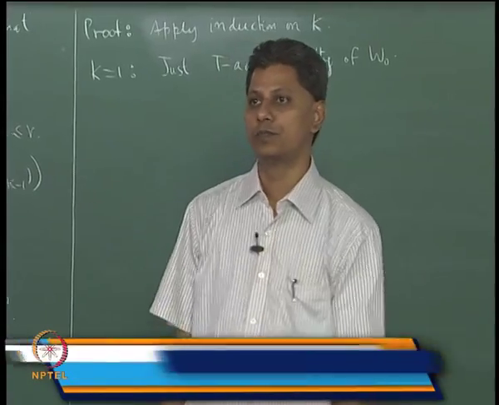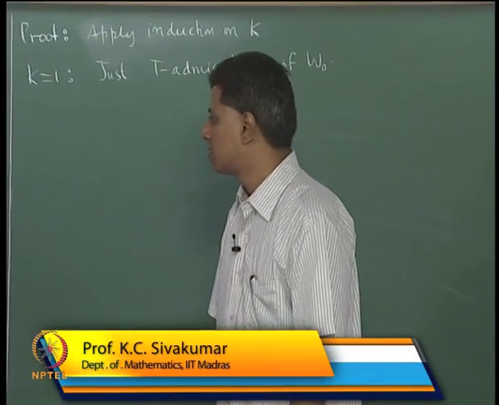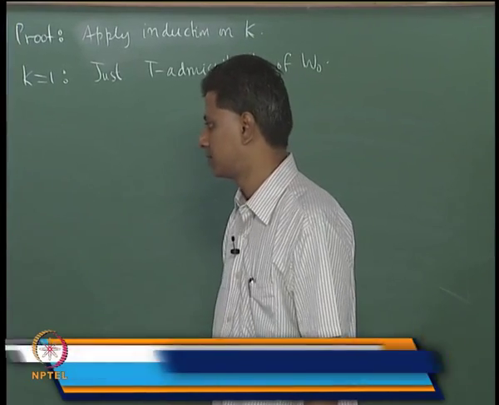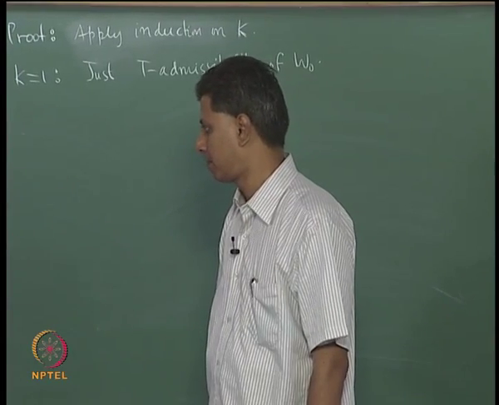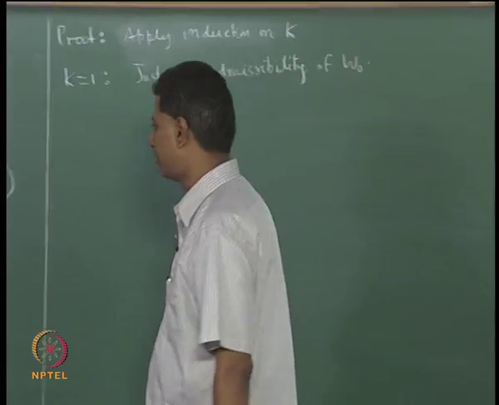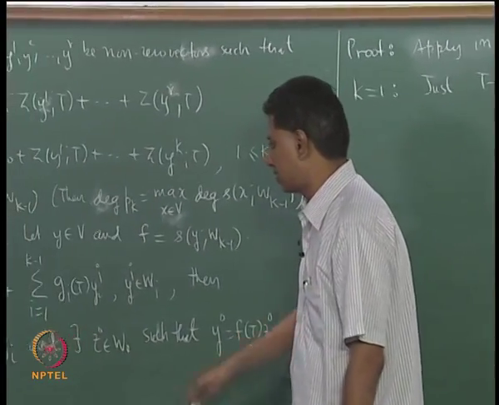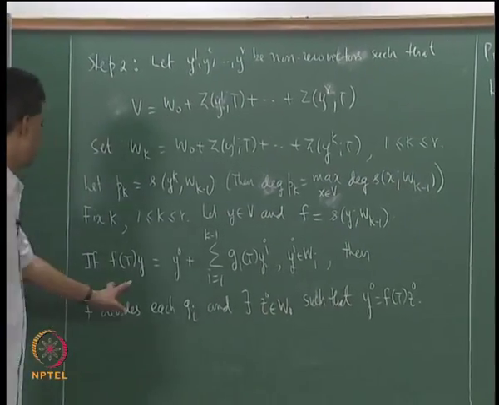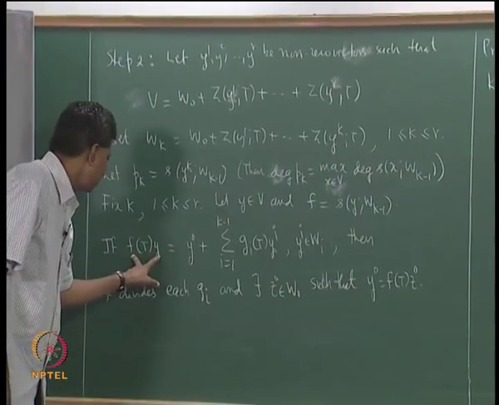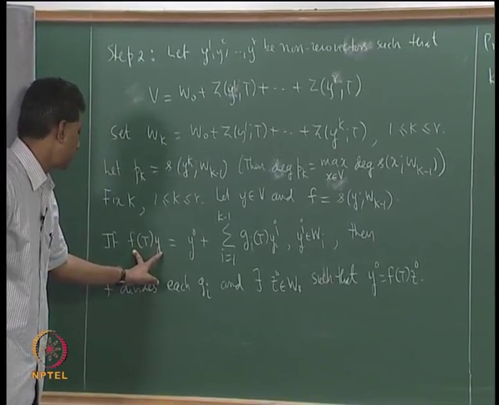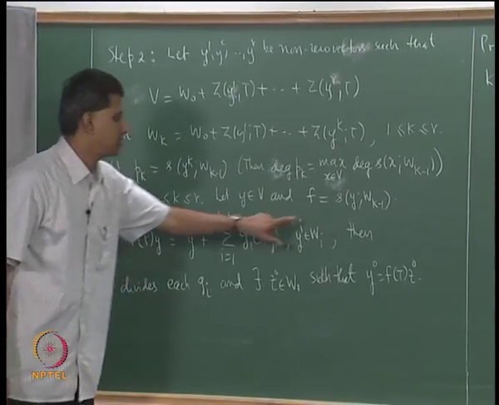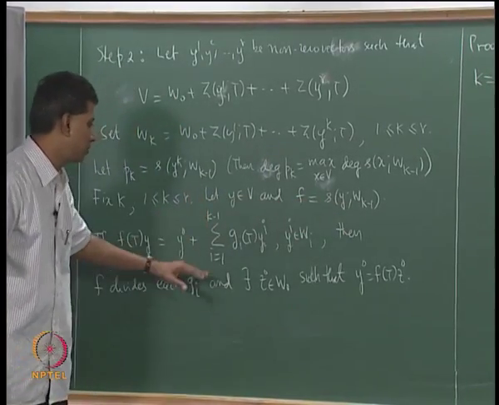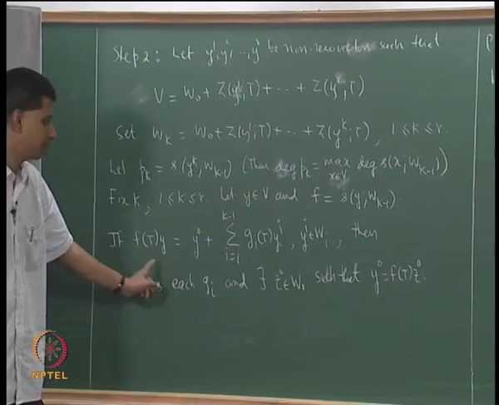Okay, we are proving step 2. Step 2, the statement I have written down once again. Essentially what we have is this representation for f_t y. Y is an arbitrary vector, f is this polynomial, so f_t y must belong to W_{k-1}. I am looking at a general representation of f_t y.